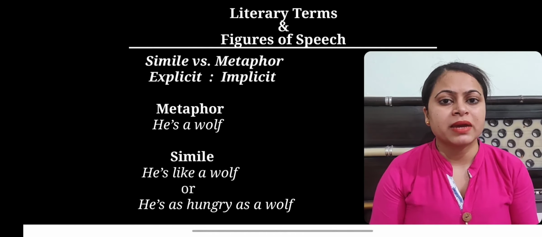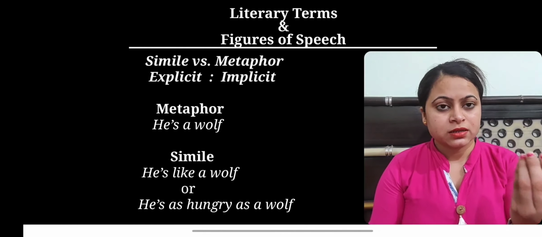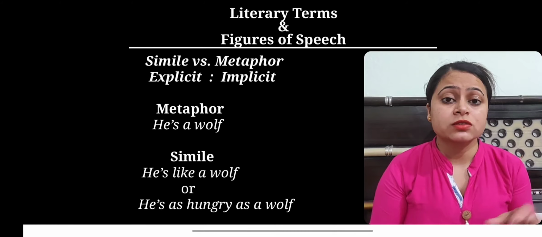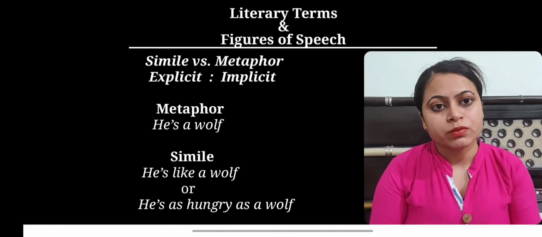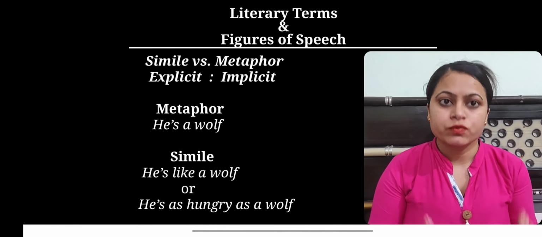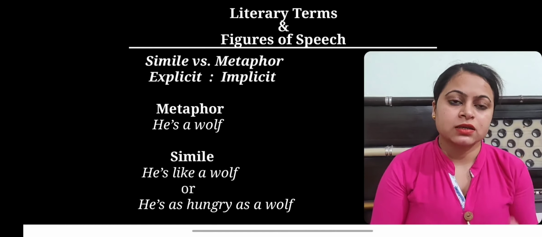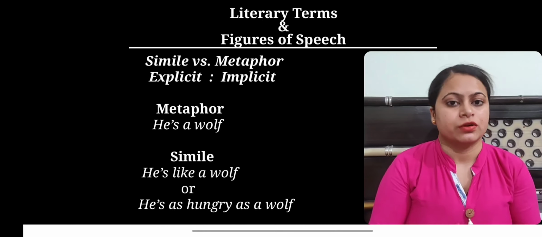So here the comparison is more explicit, rather than the metaphorical comparison which says "He is a wolf," where the vehicle is superimposed on the tenor and directly referred to. So the comparison in simile is more explicit than in metaphor.